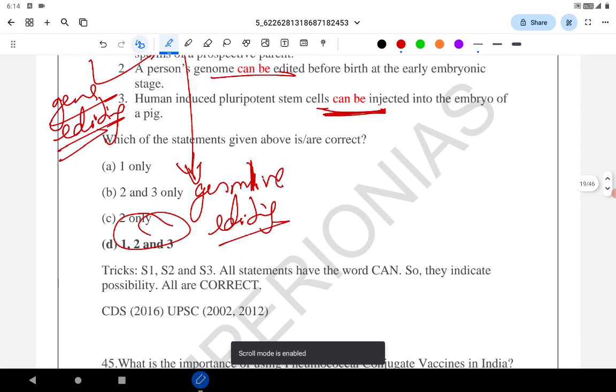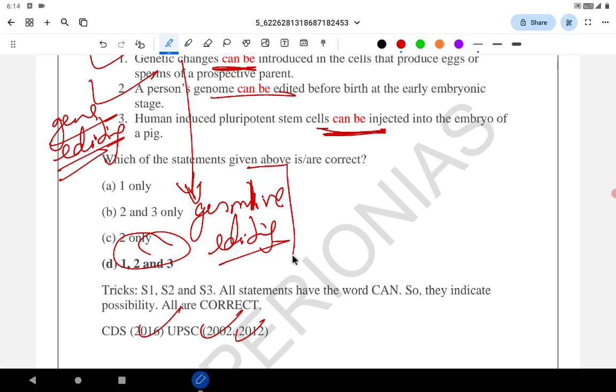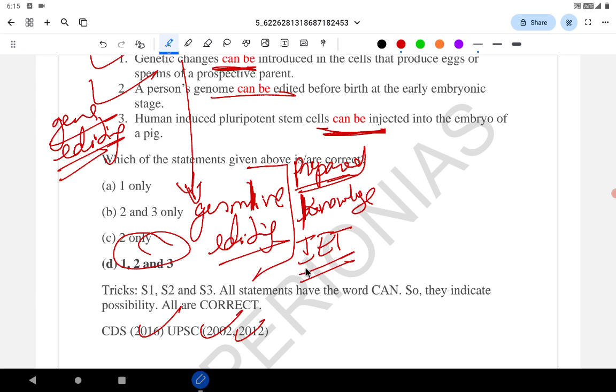A question similar to gene editing was asked in the previous year as well. Questions like these cannot be prepared for. Please don't think it's very difficult to prepare for such options. You have to use your basic knowledge and then intelligent elimination techniques or your logic to solve these questions.